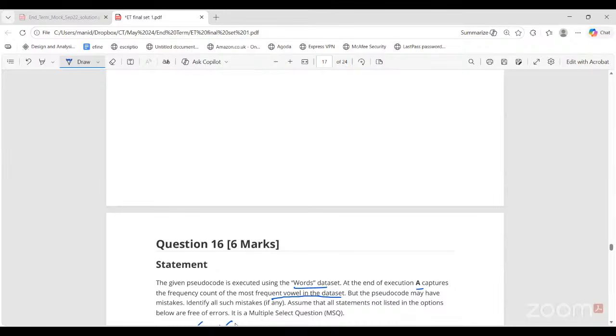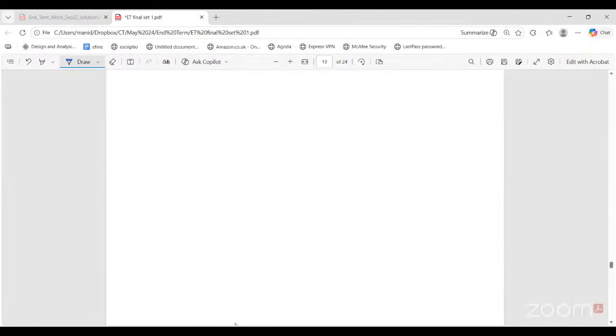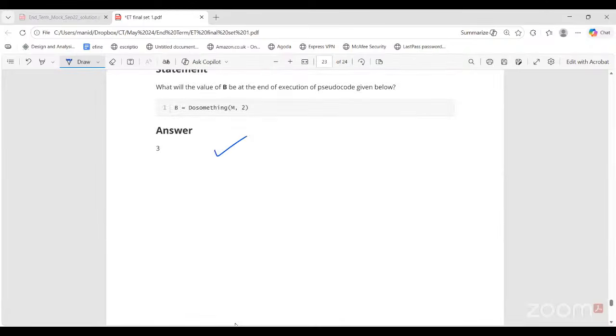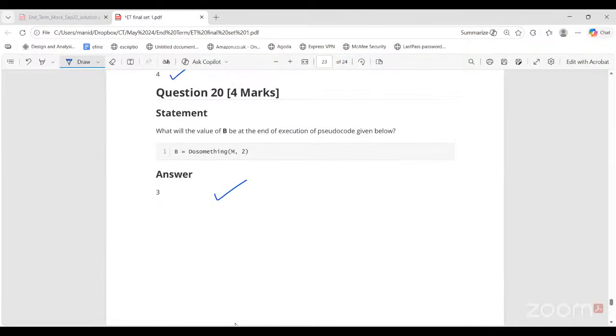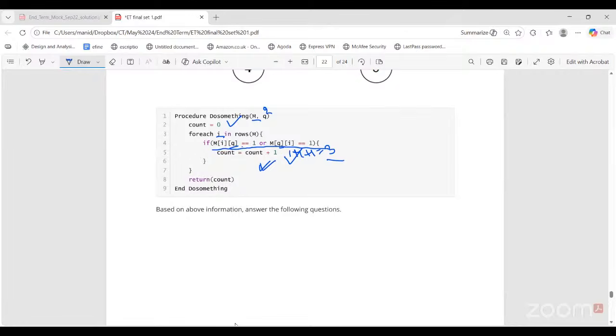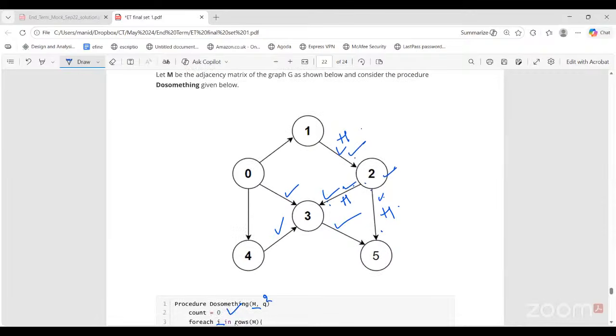Ma'am, can you just summarize that last question? Which one? The last question, I think question number 20. This is just the same thing. We are just checking for Q equals 2, that for node 2, how many incoming and outgoing edges are there. The sum of that is simple. Just check this condition: for any node Q, as long as you find an incoming edge or an outgoing edge, count is going to be incremented. So for 2, we found 1 incoming edge and 2 outgoing edges, so 1 plus 2, 3.